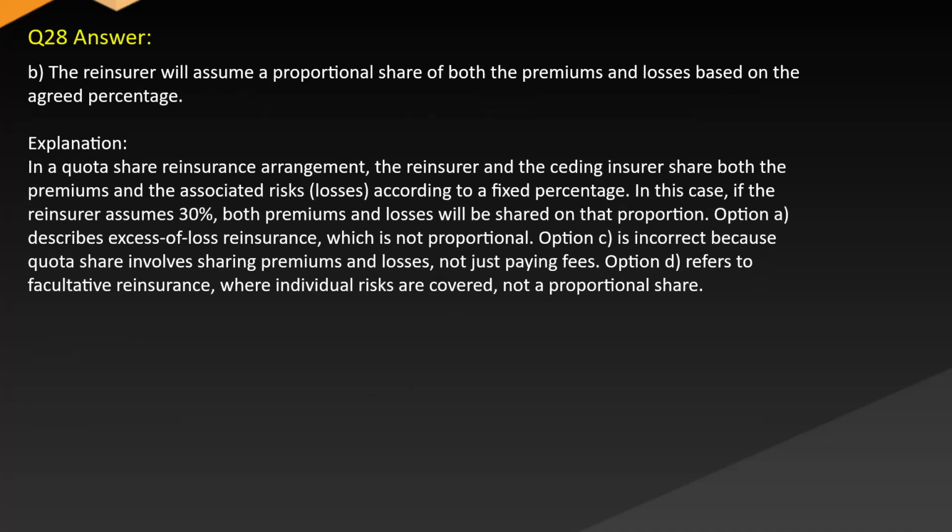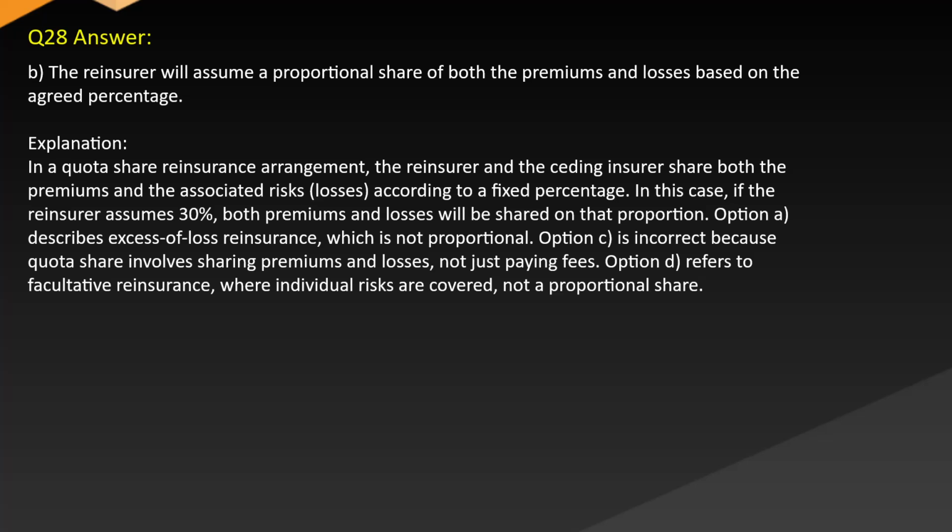Answer: B. The reinsurer will assume a proportional share of both the premiums and losses based on the agreed percentage. Explanation: in a quota-share reinsurance arrangement, the reinsurer and the ceding insurer share both the premiums and the associated losses according to a fixed percentage. In this case, if the reinsurer assumes 30%, both premiums and losses will be shared on that proportion.